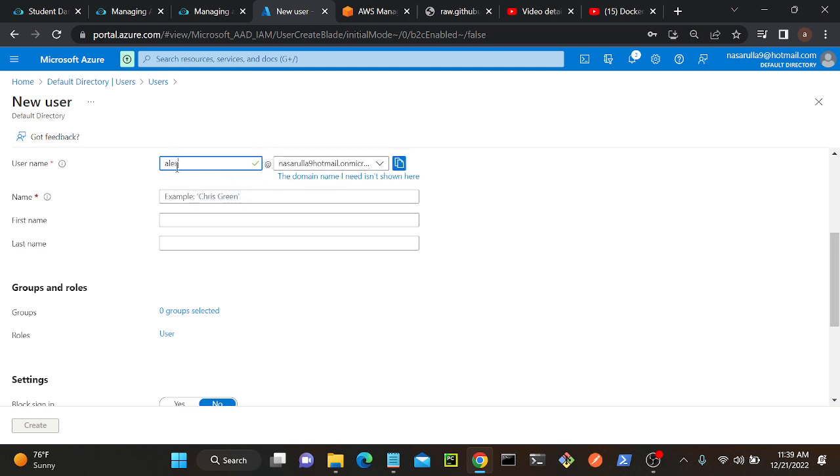See, automatically this user will get one email address, alex@nasarullah9hotmail.on.microsoft.com. So automatically one email address will be generated. See, suppose if you want to customize that, that also you can do. See, the domain name I need isn't shown here. Like we can customize that. Okay. So as of now, I'm not going to that.